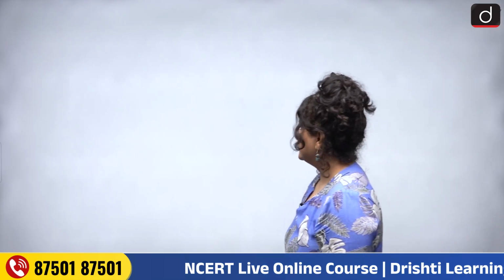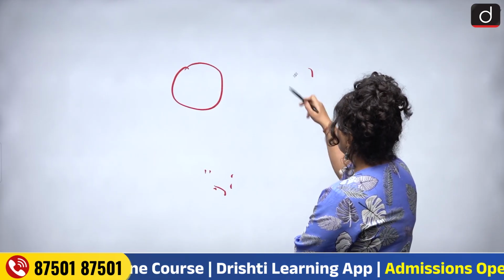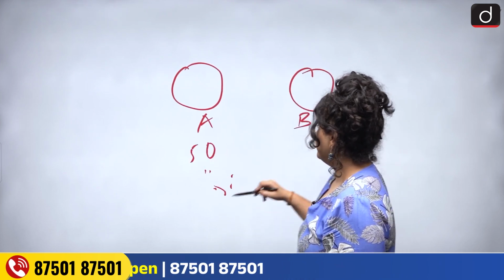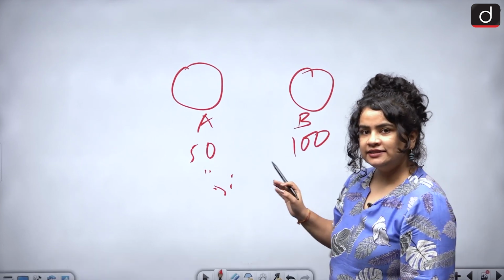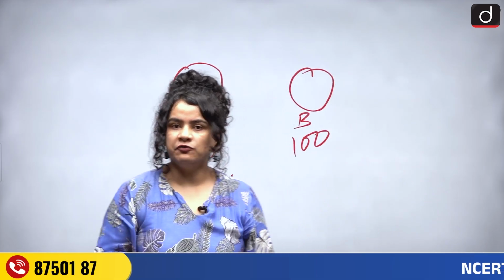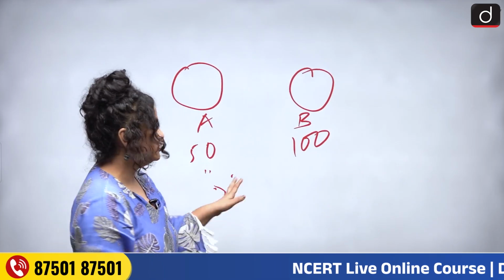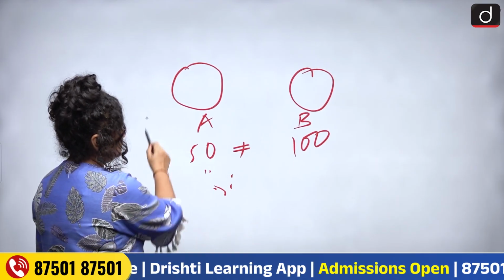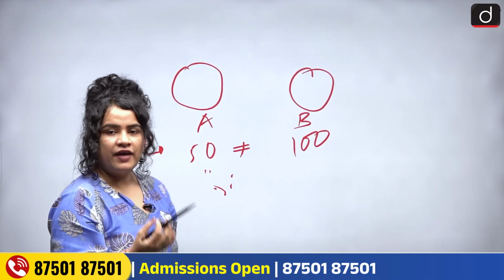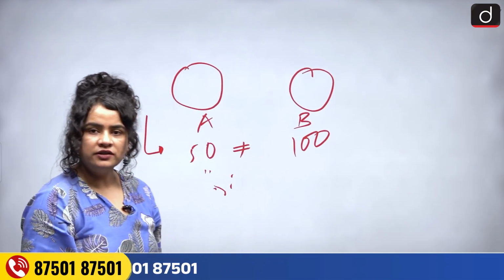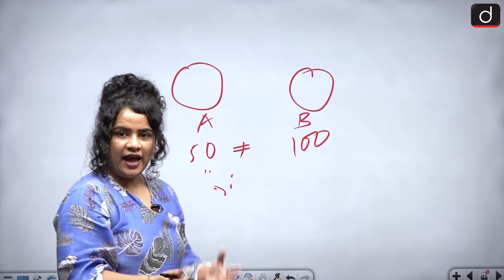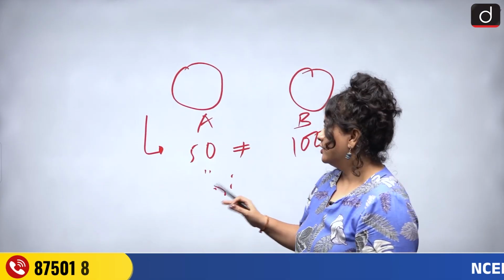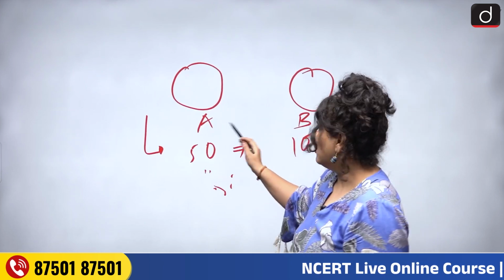Now let's try to understand this concept. Suppose there are two states, A and B. A has a population of 50 and B has a population of 100. Can these states be considered to have equal value for their votes? No, because here 50 votes are equivalent to somebody's 100 votes, which means these votes have greater value, greater weightage. So in order for each vote to have equal value, the concept of constituencies was arrived at, where roughly the same amount of